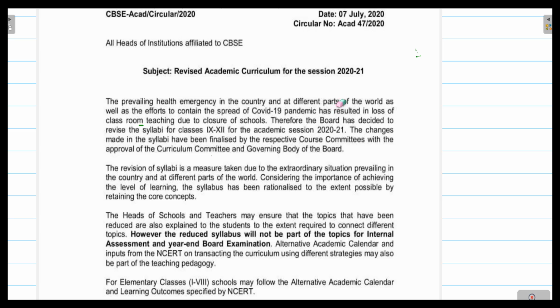As you know, the CBSE, through its circular dated 7th July 2020 under the subject revised academic curriculum for the session 2021, decided that the topics of 30% will be reduced and published a letter which states that the prevailing health emergency in the country and in different parts of the world, as well as the efforts to contain the spread of the COVID-19 pandemic, has resulted in loss of classroom teaching due to closure of schools.